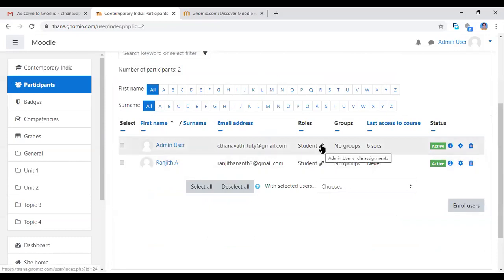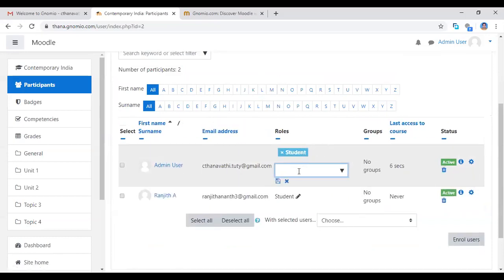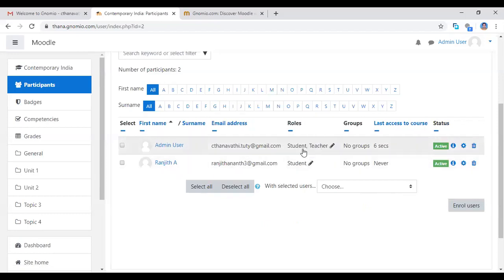Now I want to see the role. Student is the role, and my role is admin user and also student here. So now I want to change my role to teacher also. Now I'm typing T, and here so many roles are there. Now I'm clicking the teacher button. If you click the teacher button, see here, the save changes button is there. If you click save changes, then that will be added here. See here, I am the student as well as the teacher.